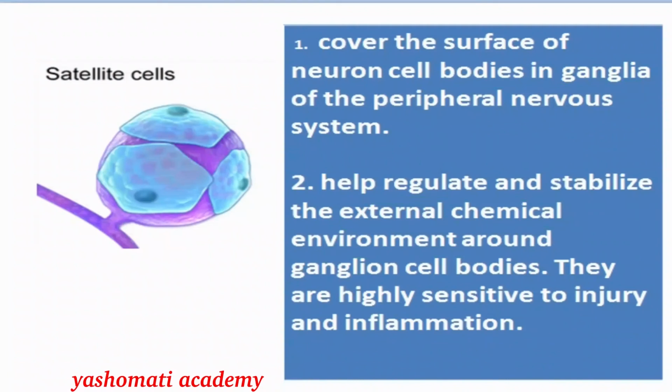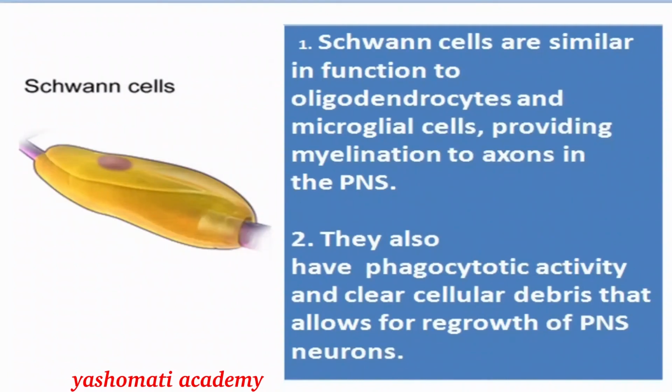The other kind of cell present in the peripheral nervous system is the Schwann cell. They have a function similar to oligodendrocytes. Oligodendrocytes produce the myelin sheath, and in the peripheral nervous system, this function is performed by the Schwann cells. These cells produce a myelin sheath around the axon, and we remember that when axons are myelinated, conduction of nerve impulses through such neurons is faster.